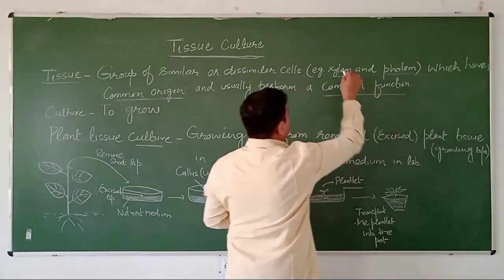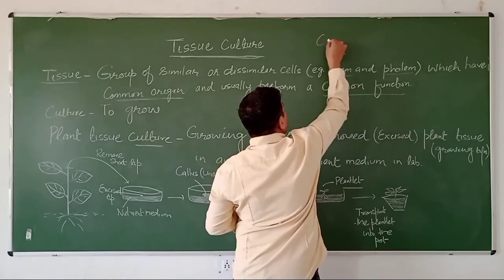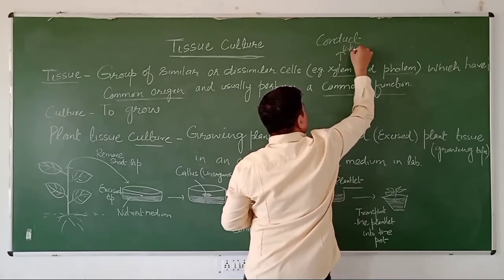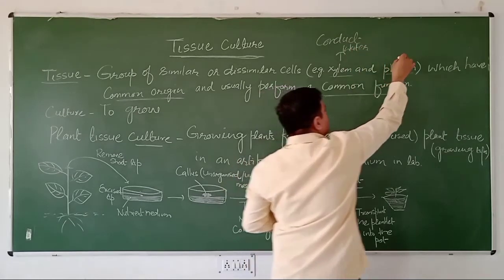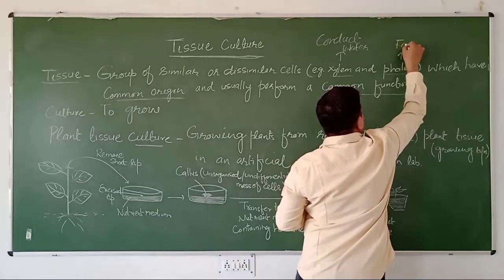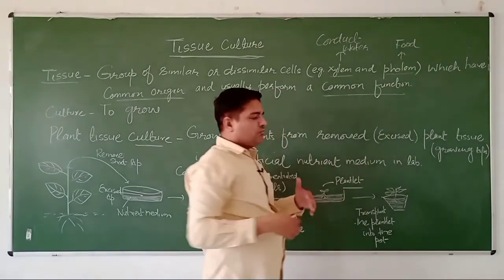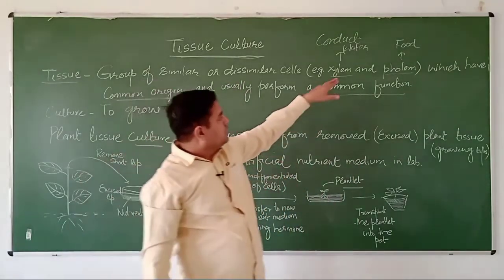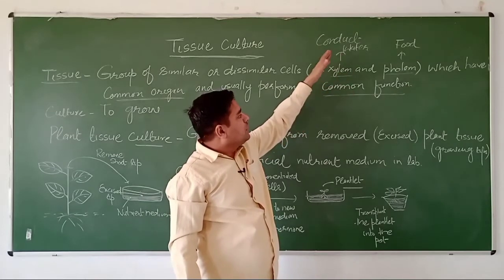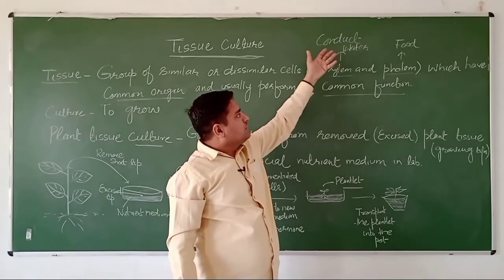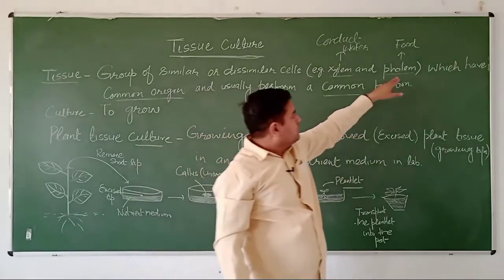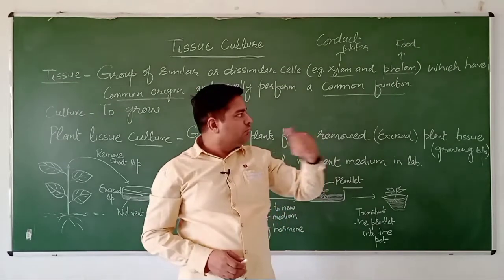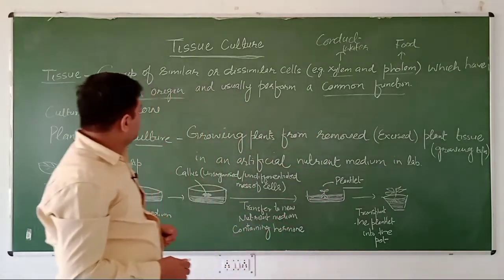A common function, like xylem conducts water, and phloem conducts food. So all 4 kinds of cells in xylem as well as in phloem perform a common function. In xylem they perform a function which is to conduct water, and the cells of phloem conduct the food. So this is the common function.